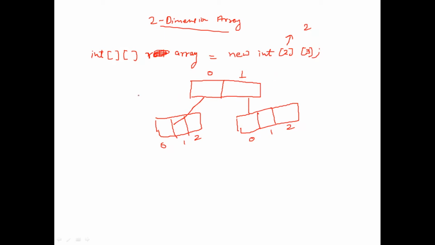So how can we assign values? Suppose we assign value array 0, right? First for this 0 and this 0 index, suppose I assign value 1. Array 0, and this index 1, suppose I assign 2. Array 0, and this index 2.